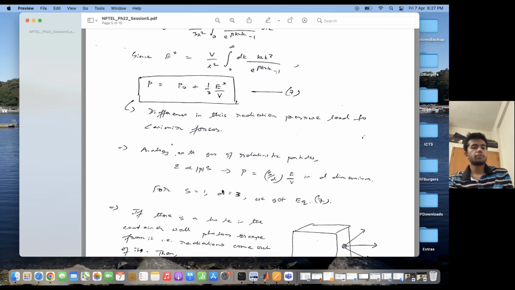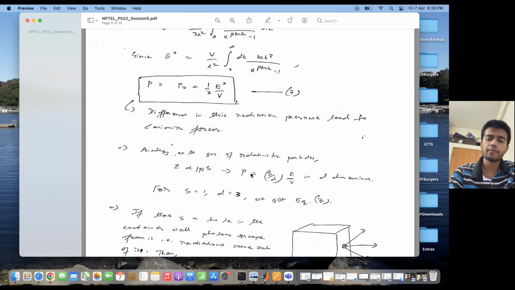Now, you will note one thing over here: we had also obtained a similar expression for pressure in terms of energy and volume for the ideal gas earlier, and also for relativistic ideal gases. For a relativistic ideal gas, we had the energy scaling as |p|^s, where s could be anything. s was chosen to be equal to 1 for a relativistic particle, right?